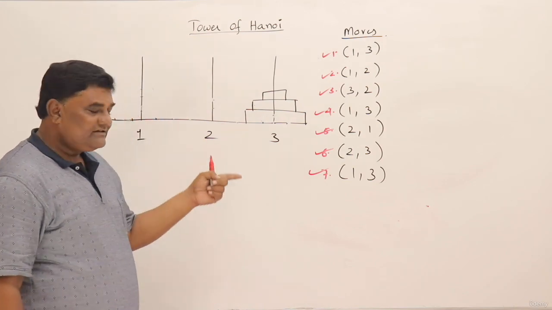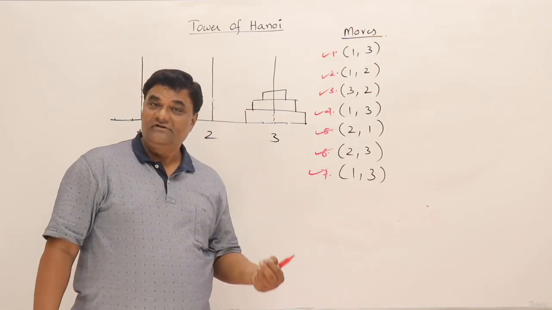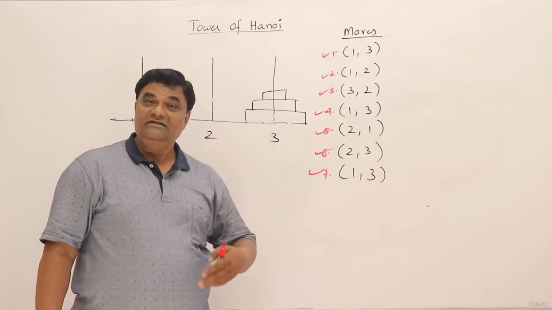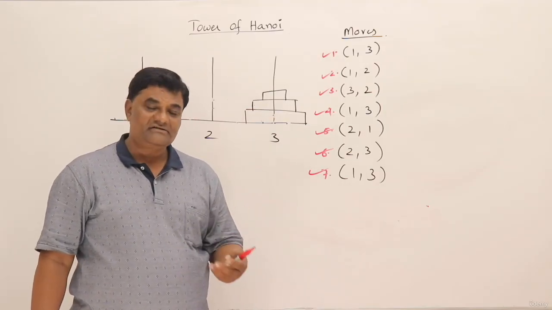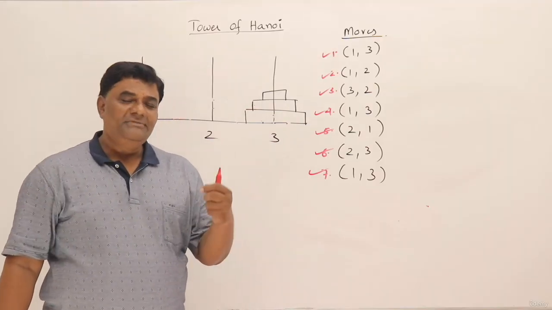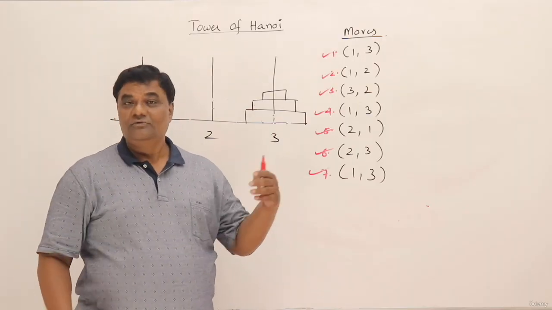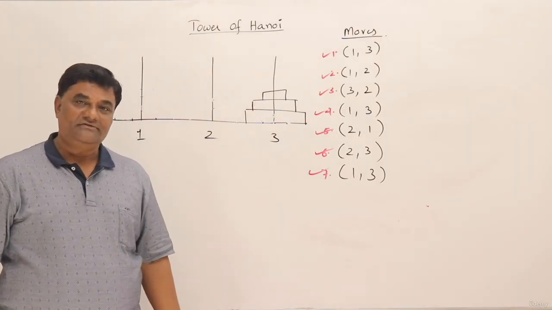If you're not following the steps, if you're randomly trying to do it, we may be wasting our time by performing unnecessary steps or repeating steps. That is the problem. Now, recursion gives us the perfect minimum number of steps, the exact number of steps. If you follow that, you can move the disks from one tower to another tower.